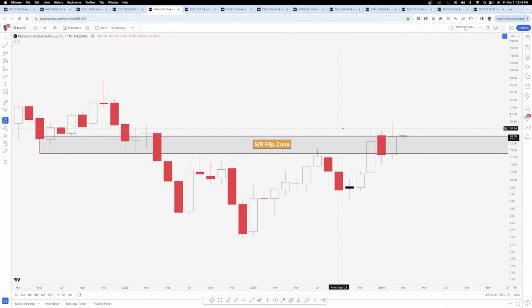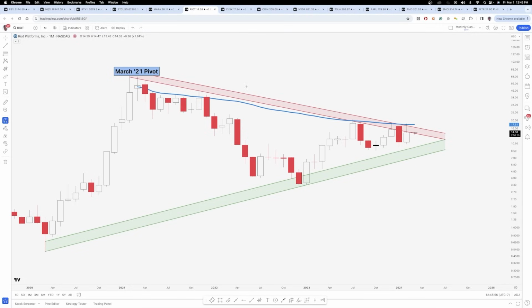Miners are a good proxy, but when you do have recent dilution events like we did, you'll see them not move with Bitcoin like they did. And that's not shocking. Anytime you have a massive move up in price for any company, especially smaller cap companies, they like to dilute, they like to do share offerings, and that's exactly what's happened for Mara, but also RIOT. So RIOT is another one here that is getting very close to the apex of this symmetrical triangle. A symmetrical triangle is essentially where you have two diagonal trend zones meeting at an apex, and they're pretty much the same slope. That's what creates the symmetrical triangle.